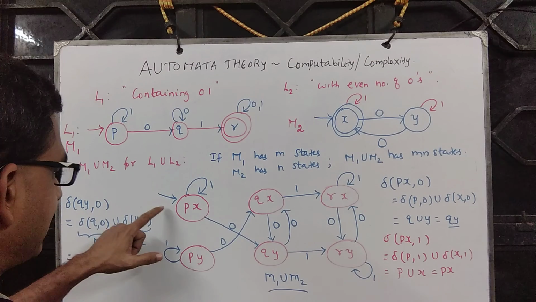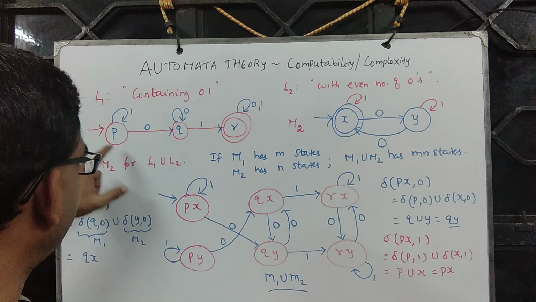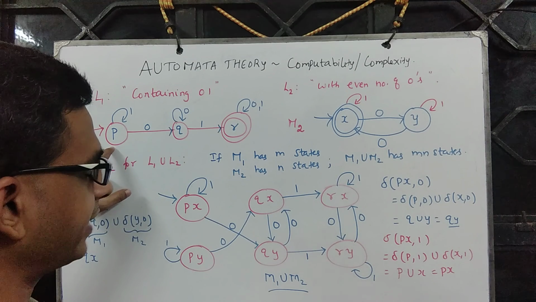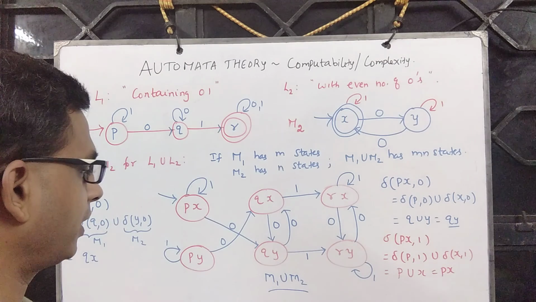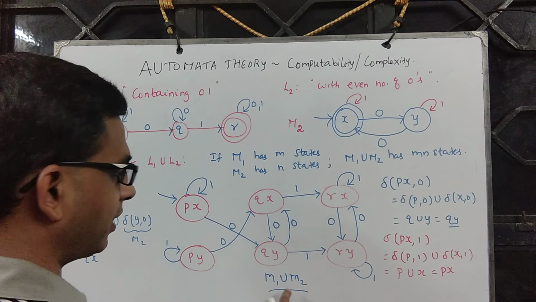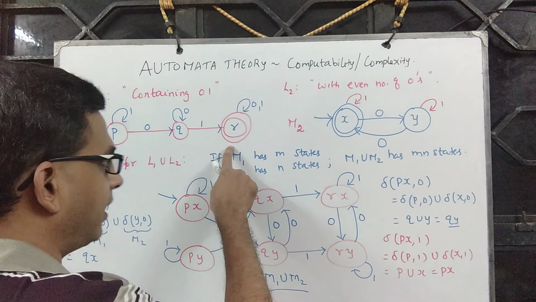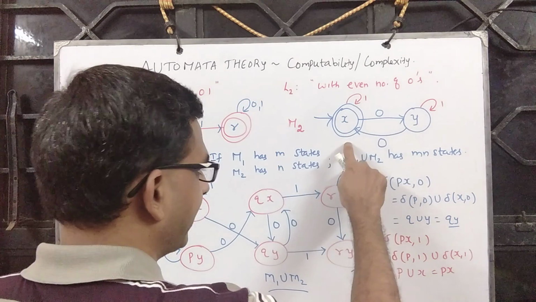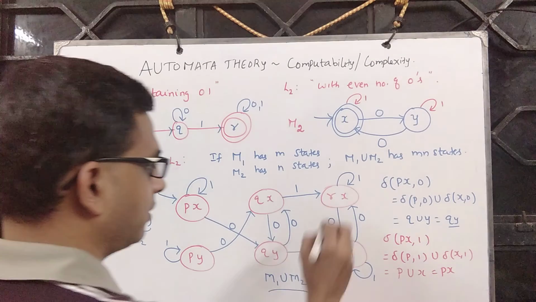Now the start state is clear. The start state of this automaton is the state containing the start state of this and the start state of this. What are the final states? It's union, so "or". If you find r or x, that's precisely our final state.